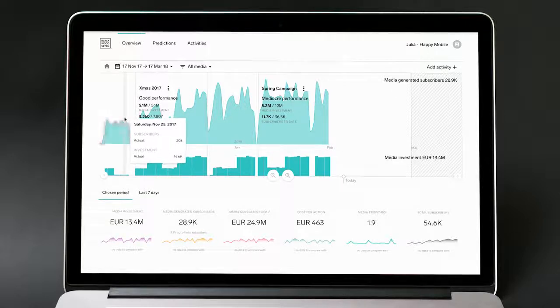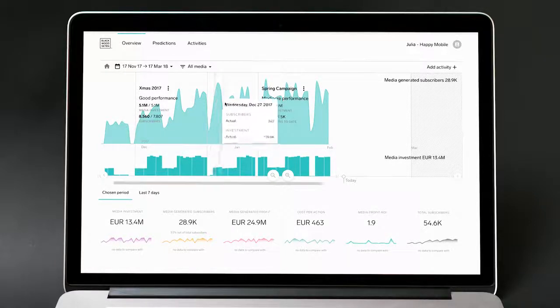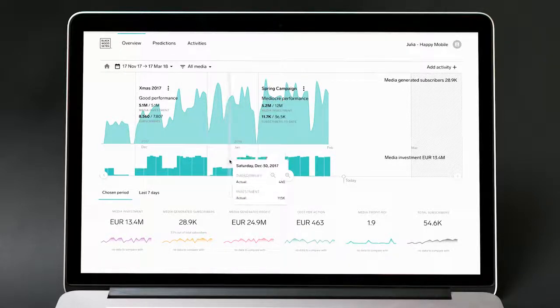You can see what the effect per day is from this curve up here, and below that, you can see what you invested on that day in media to generate that effect. You also get a perspective on the campaigns you've been running. You have a Christmas campaign here and a spring campaign over here. And importantly, you get an indication of how they are performing. This spring campaign had a mediocre performance, while the Christmas campaign had a good performance.